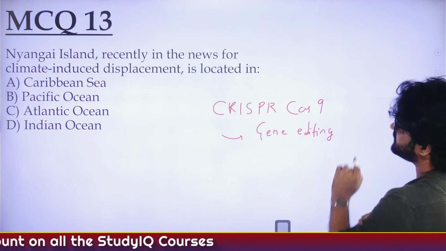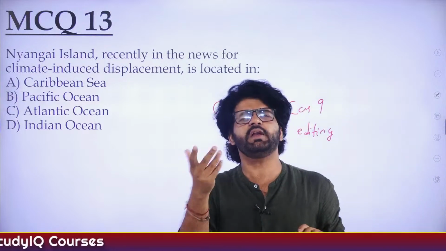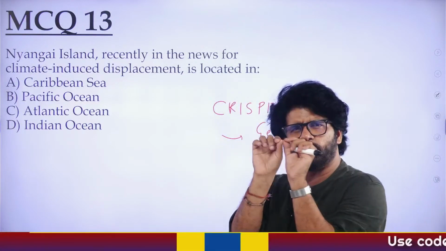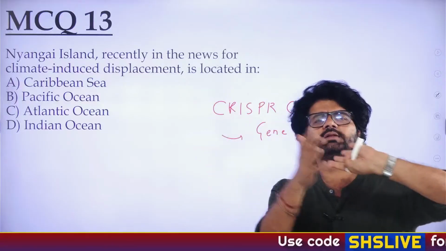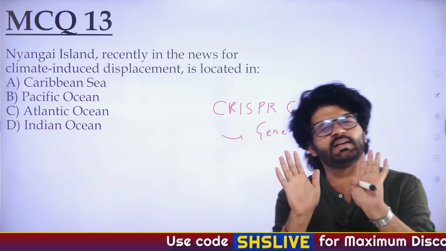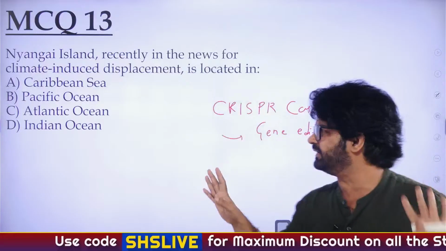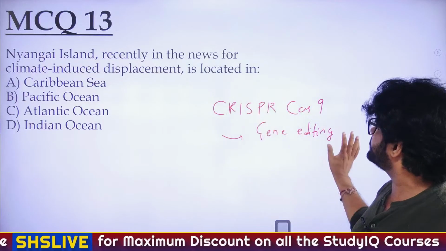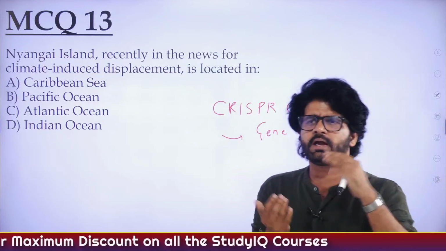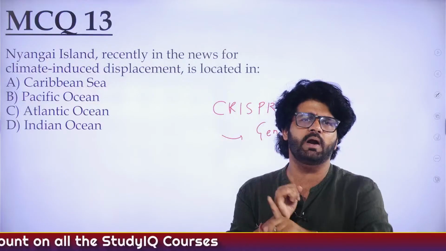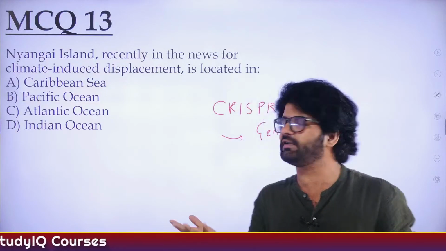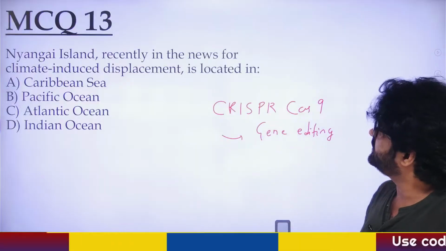So gene editing means, let's say you have a faulty gene, some portion of your gene will be replaced by some other attributes. So, gene editing technology. We'll talk about CRISPR-Cas9 in detail later on. For now, just remember CRISPR-Cas9 is a gene editing technology and it is in a way facilitated by nanoparticles. We'll talk about nanoparticles also, science and tech, very important. Cool. For now, gene editing technology.